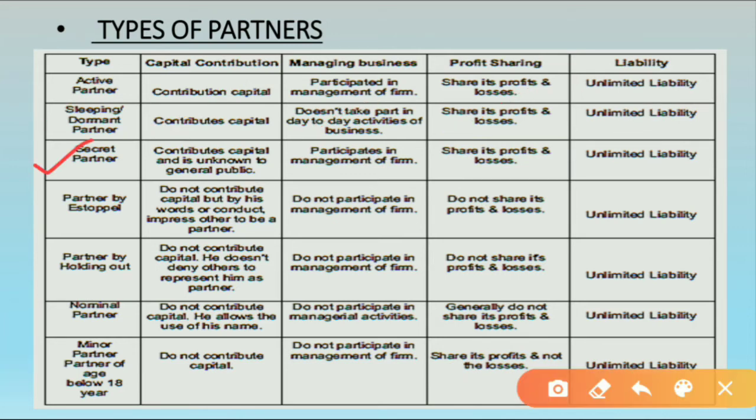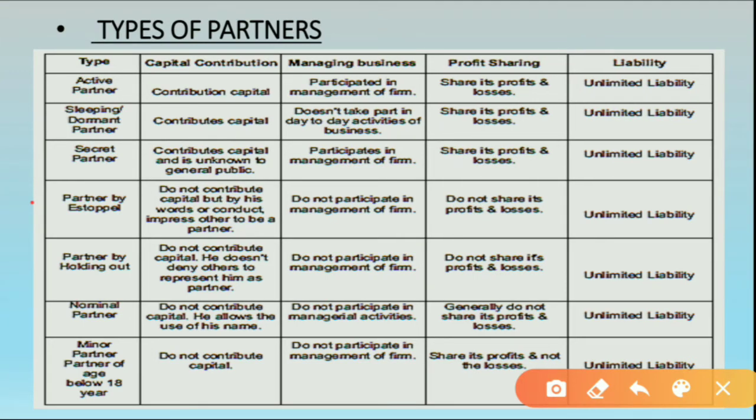Now the third is the secret partner. By the word itself you can identify. First, they contribute capital and are unknown to the general public, means secret. By the name itself, these partners have a secret identity. Their identity is not revealed to the public. They contribute the capital but their identity is secret. They participate in the management. They share the profit and loss, and they have unlimited liability. You have to memorize all these. It's very easy to memorize in this way, right?